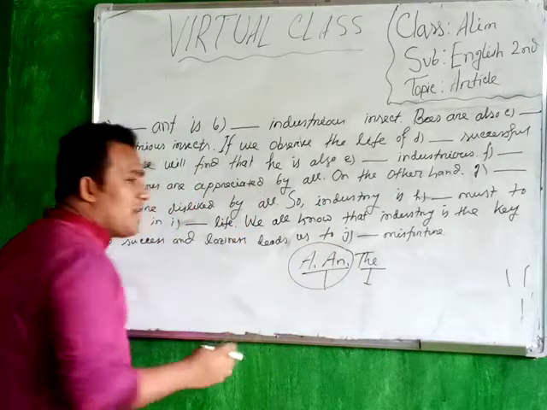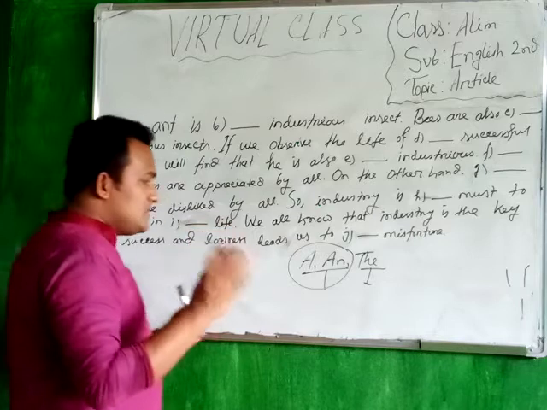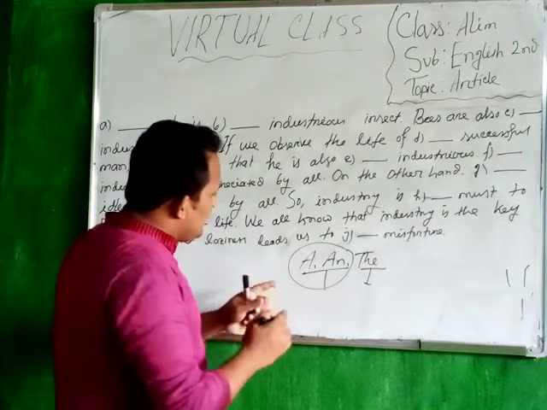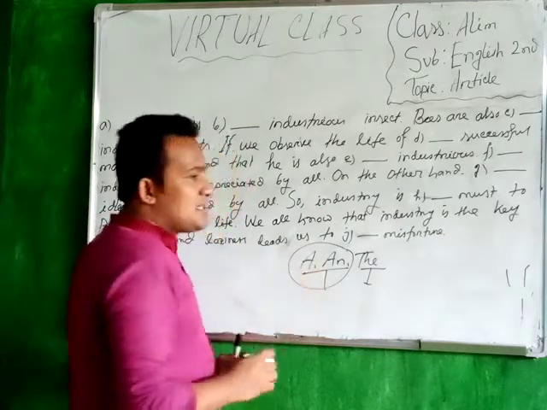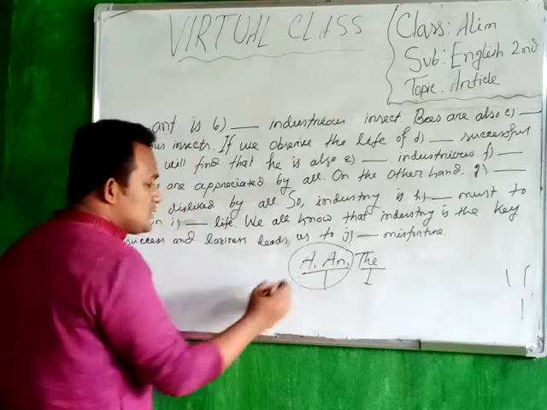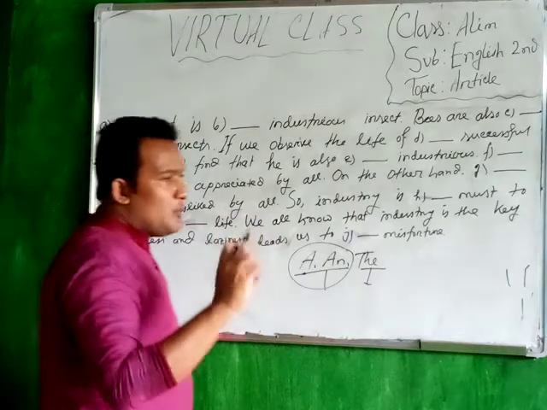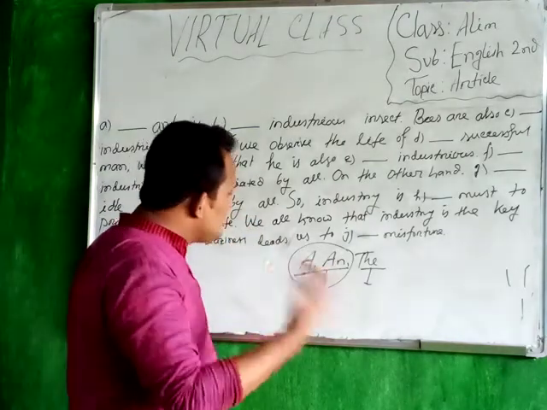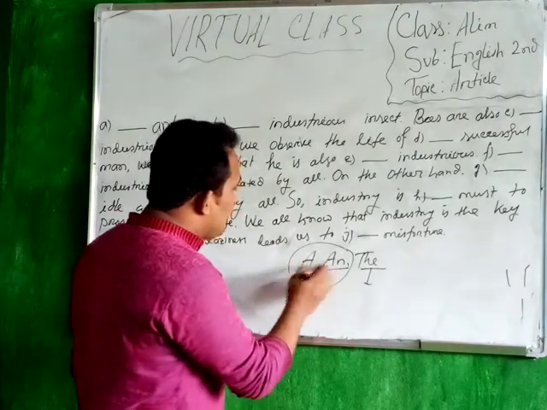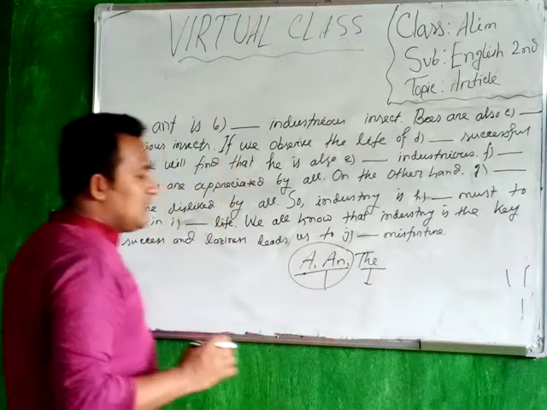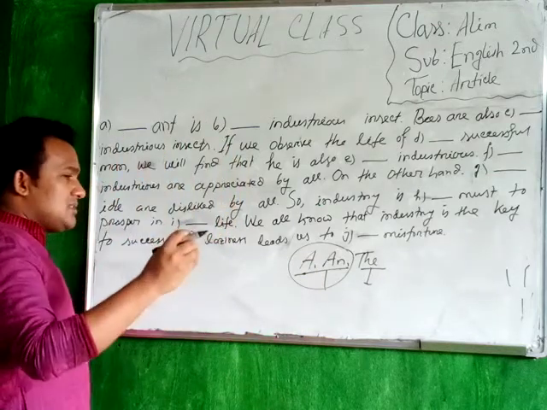If you find that the object is singular, you have to use a or an, but you cannot use a or an whatever you like. You have to follow some rules in terms of using article a or an, especially when the object is singular.